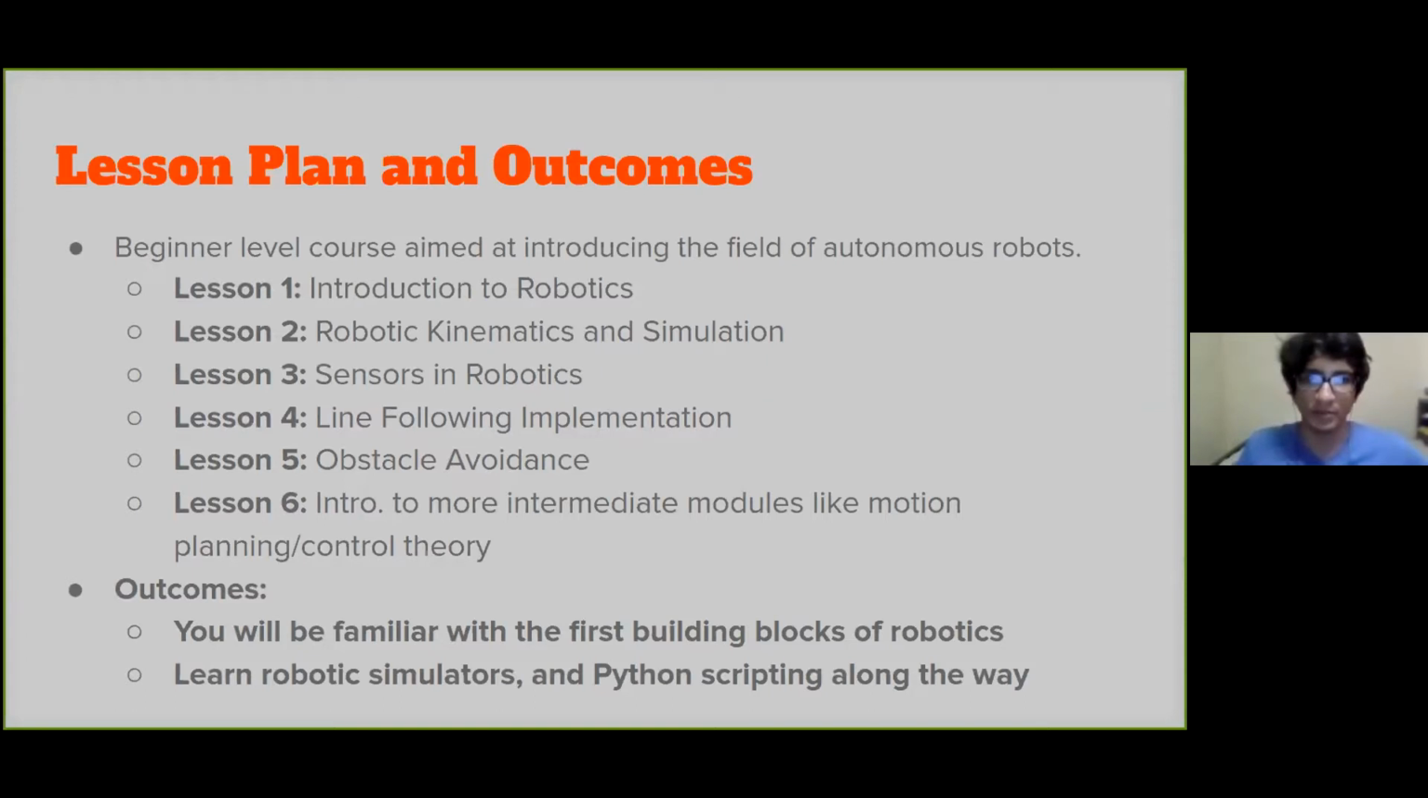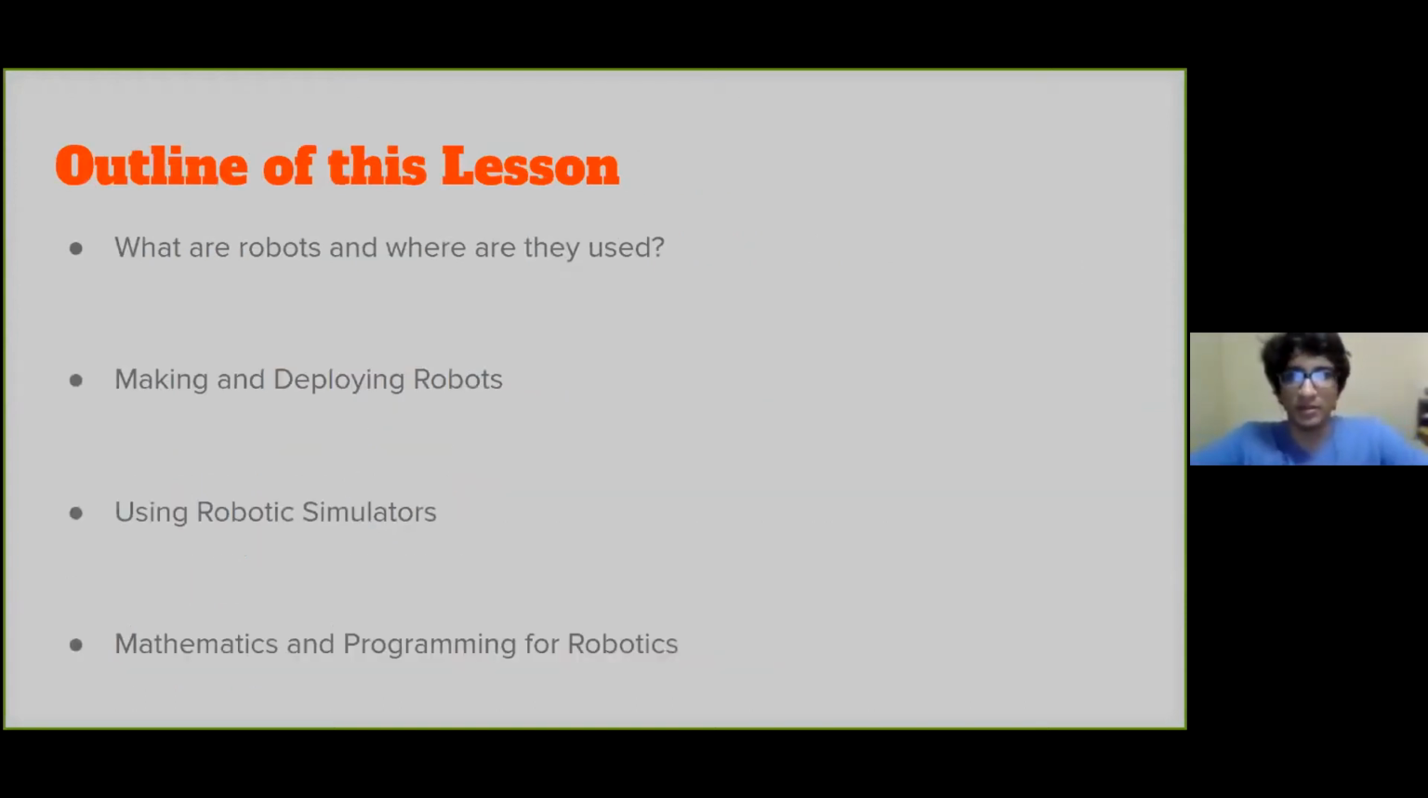Okay, so today we'll start off nice and easy. We'll start with what robots are and where they're used. Then we'll slowly get into the different components of robots. We'll explain what makes a robot a robot. Then I'll explain what robotic simulators are and where they're used in industry and research. And then finally, I'll explain some of the prerequisites you might need to know in order to become a roboticist. I'll also give you a small demo in one of these simulations.